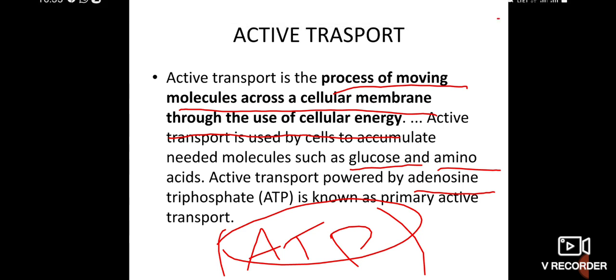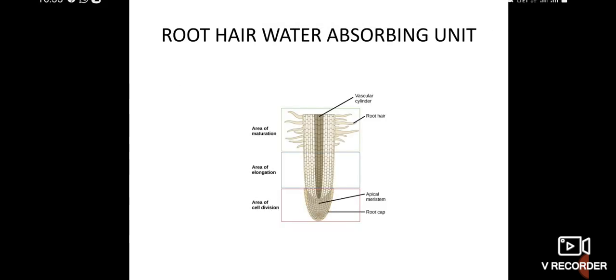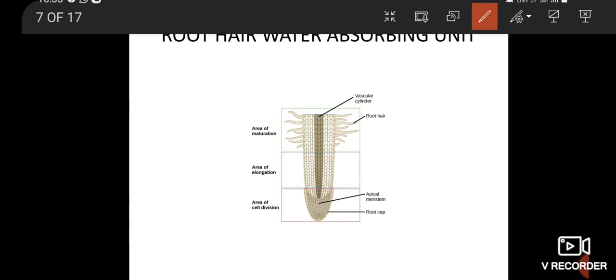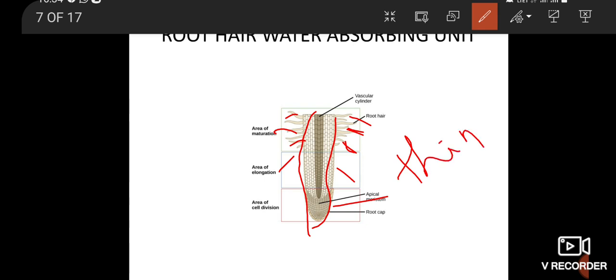Next, root hairs, the absorbing unit. First of all, there are millions of root hairs on the tip of the root, which absorb water and minerals by diffusion. These millions of root hairs are positioned on the outside of the root. The root hair wall is a thin wall, a thin cell.